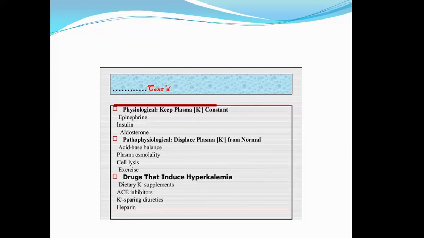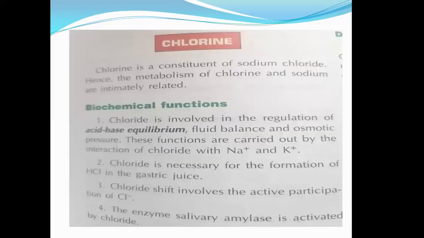Okay, now time is very short, so I will try to finish within 2 to 3 minutes. What is chlorine? Chlorine is also a constituent of sodium chloride, and exists along with potassium and sodium. It also helps in the regulation of the acid-base equilibrium. Okay, the salivary amylase is activated by chloride. Remember it. And the gastric juices contain HCl, so there is chloride. Chloride and HCl, and salivary amylase is activated by chloride.